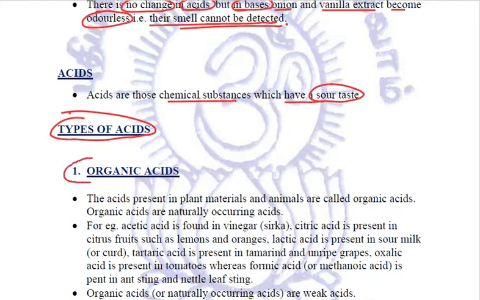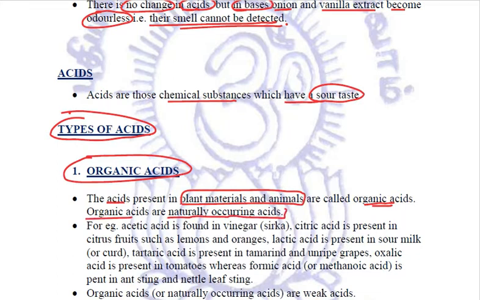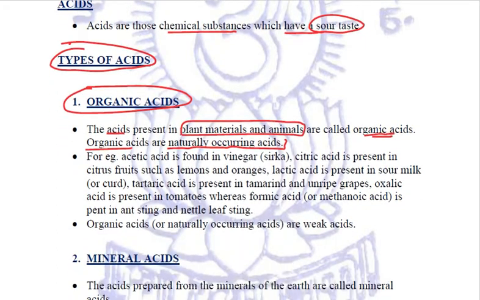First type of acids are organic acids. What are organic acids? These are the acids which are derived from plant materials and animals. They are called organic acids. And these organic acids are naturally occurring acids. A few examples of these organic acids are acetic acid. This acetic acid is found in vinegar. Citric acid. It is present in citrus fruits such as lemons and oranges.